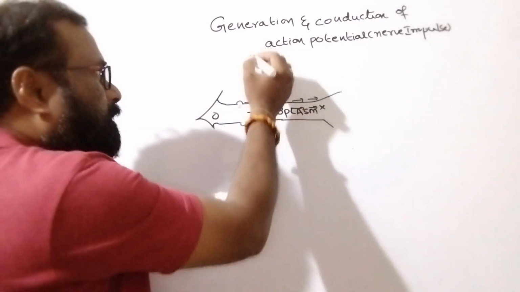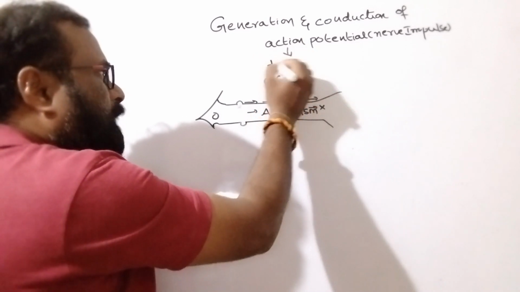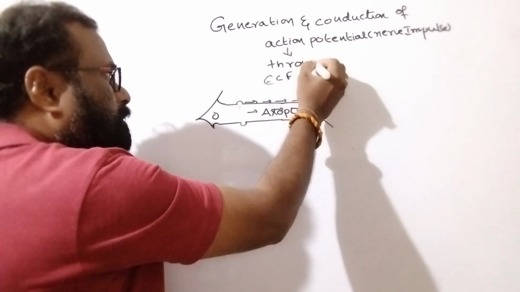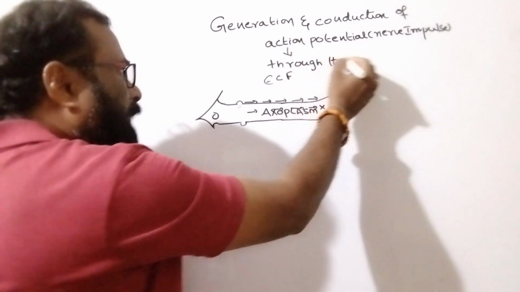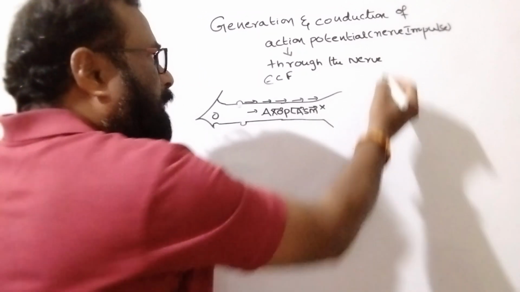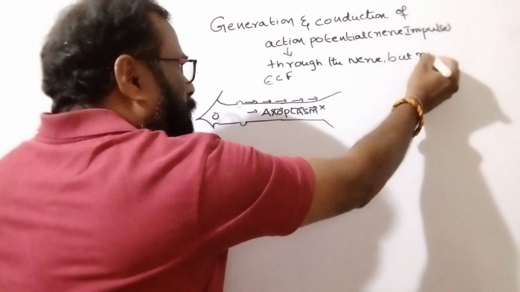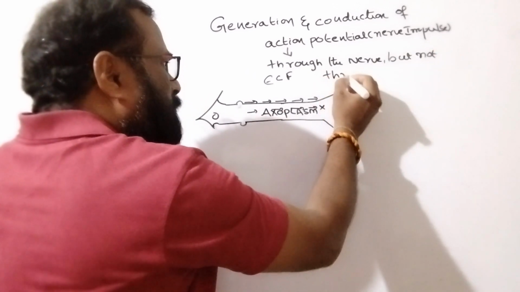I am saying action potential is propagated through the nerve fiber, but not through the axoplasm.